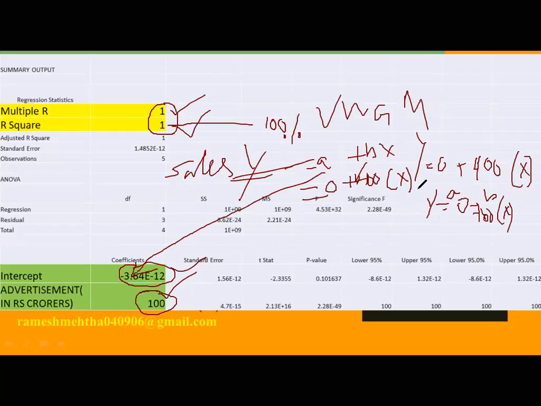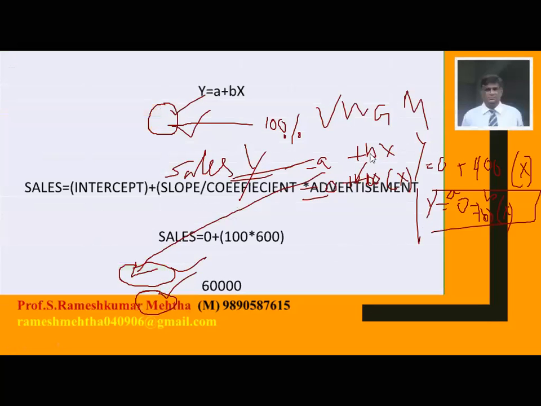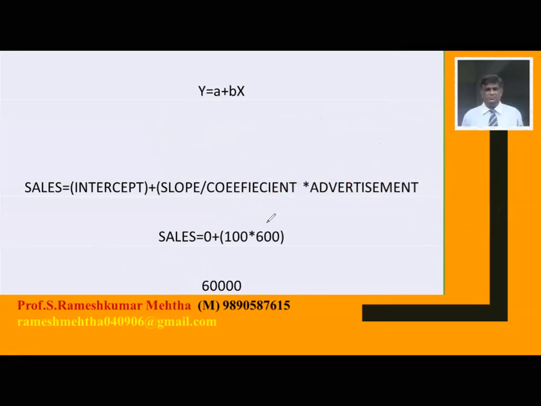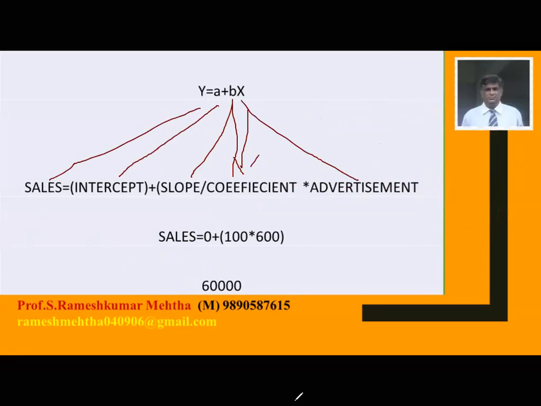Now this is the equation, this is the model. I have written this model in the next slide. You can see this. I think you are able to see the model. I will clear all the annotations. Now Y is equal to A plus BX, that is sales. A is constant, B is coefficient or slope, and X is advertisement.